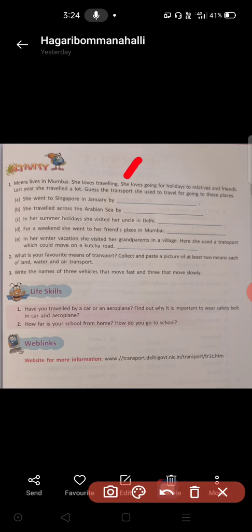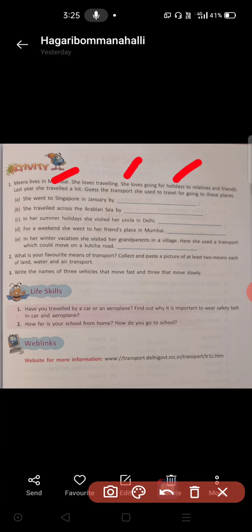For example, there is a girl here, Meera. She lives in Mumbai. She loves traveling. Always she wants to travel from one place to another place. She loves going for holidays to relatives and friends. It means in the holidays she wants to go to her relatives' house or her friend's house, which is in another city or another village.